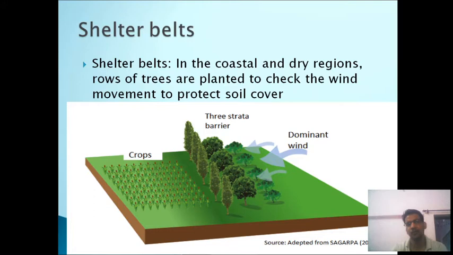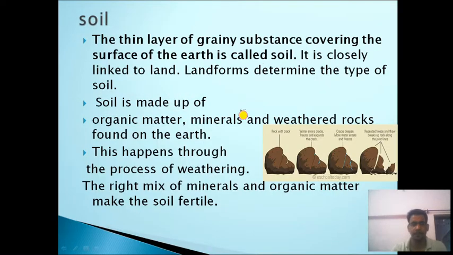Next is shelter belt. So these kinds of shelter belts are made in coastal and desert areas. These belts prevent the wind movements. For example, the wind is coming from this direction, but the obstacle created by this belt will not allow the wind to pass toward these directions, and ultimately the topsoil will not blow away by the wind from this area. So this refers to shelter belt.